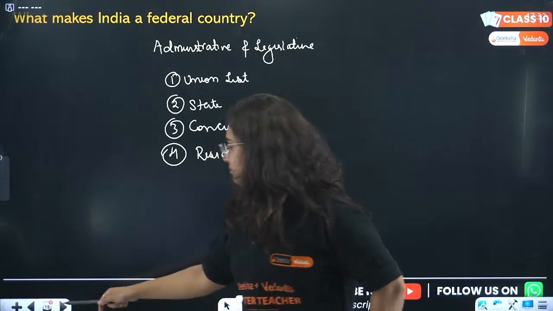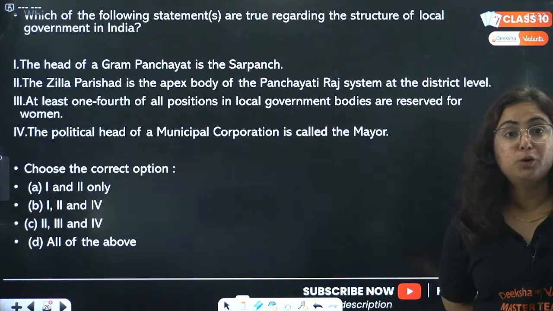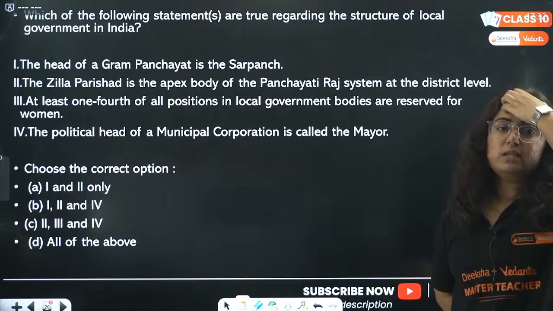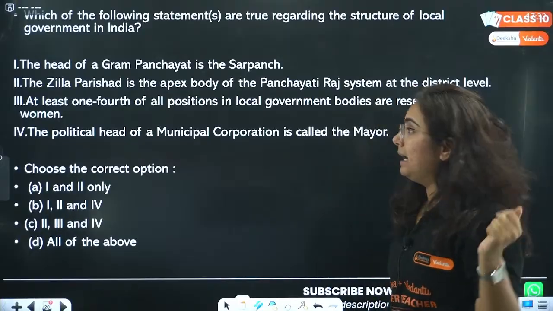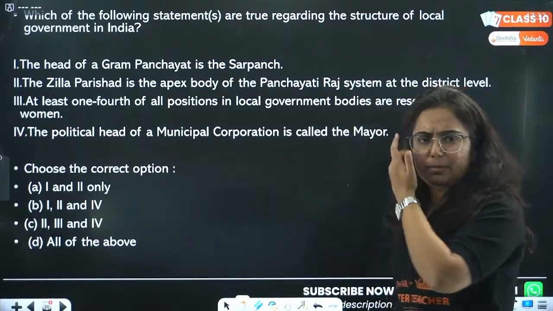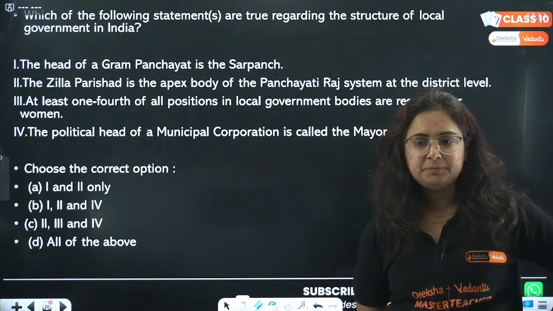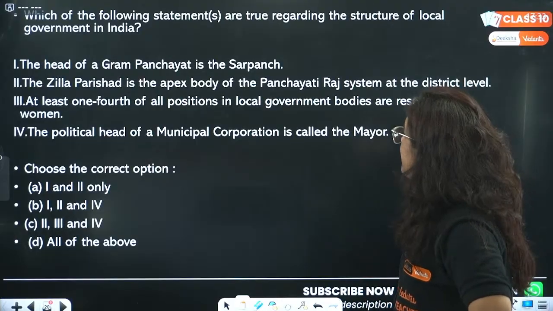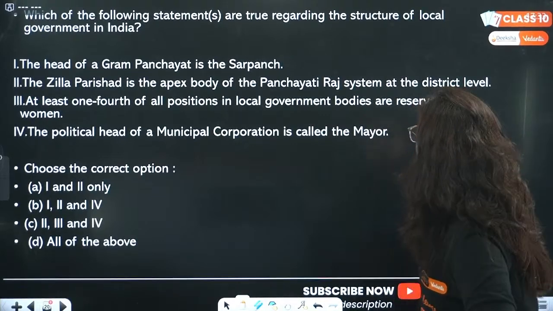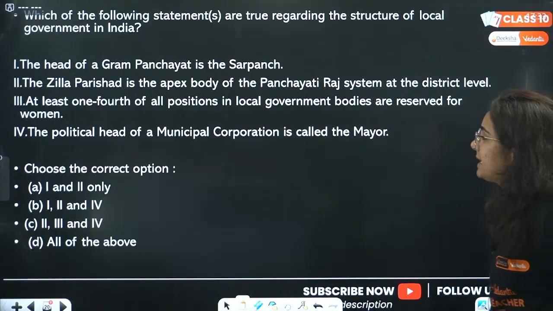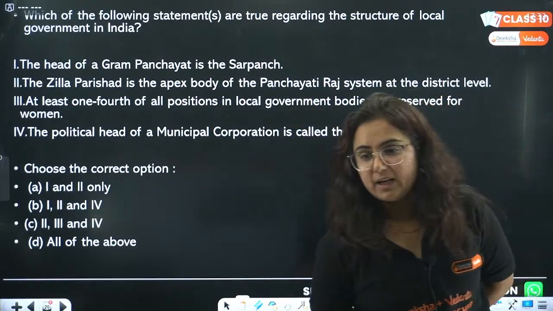Okay, next question. Which of the following statements are true regarding the structure of local government in India? The head of the Gram Panchayat is Sarpanch. The Zilla Parishad is the apex body of Panchayati Raj system at the district level. At least 1/4 of all the positions in the local bodies are reserved for women. The political head of municipal corporation is called mayor. Choose the correct option for this question, right?